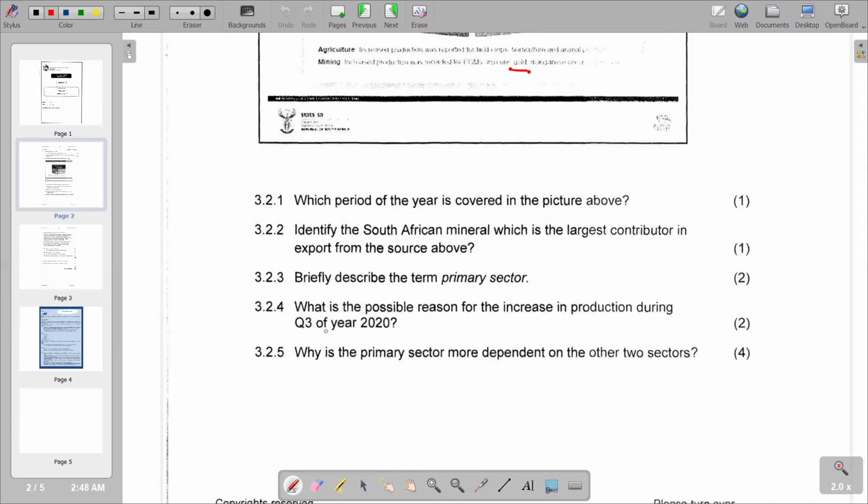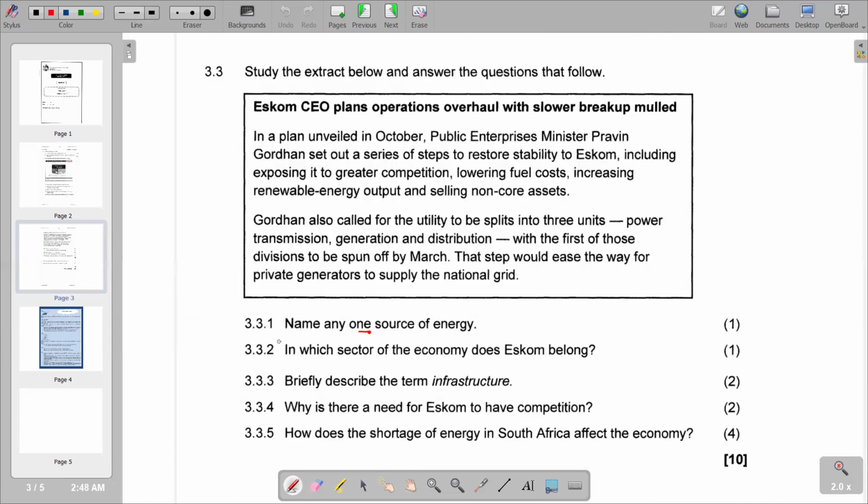What is the possible reason for the increase in production during quarter 3? Already looked at, so we can just refer to our next question, which is saying, briefly describe the term infrastructure. So infrastructure basically is described as the facilities and systems that make the economic activities in the country possible.